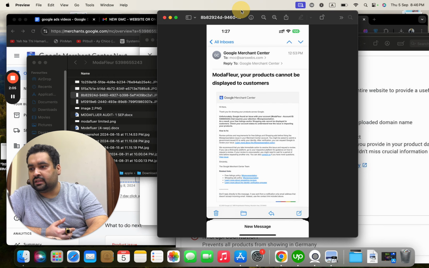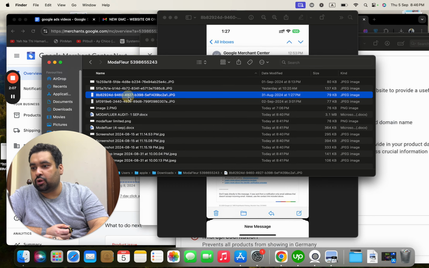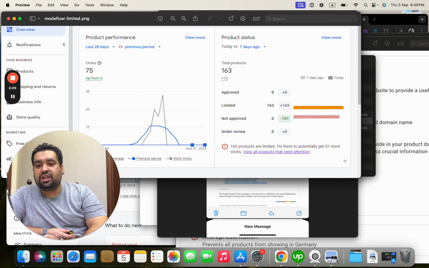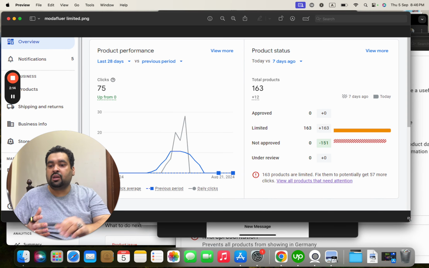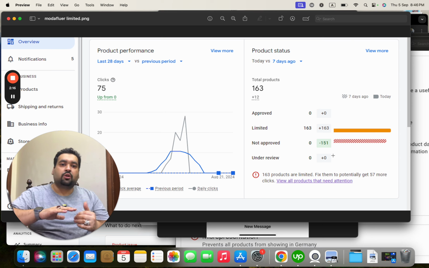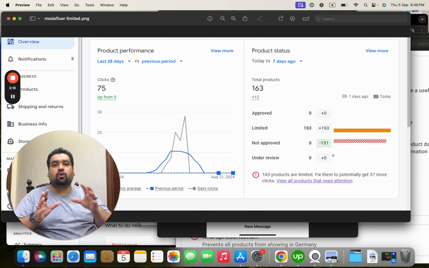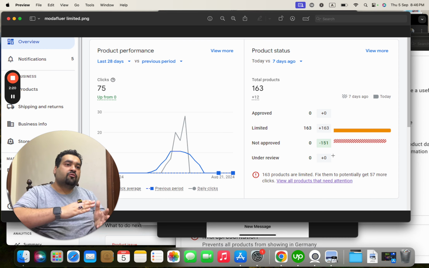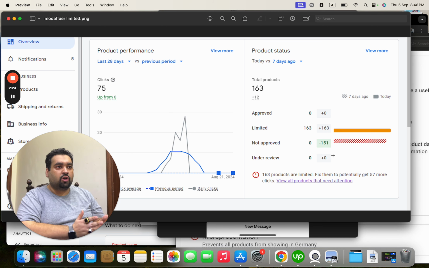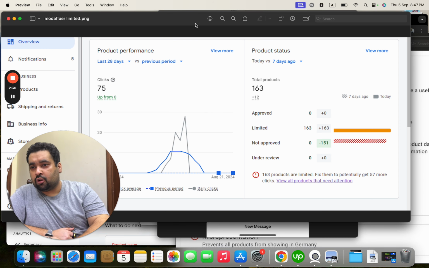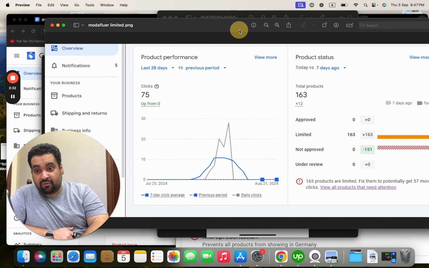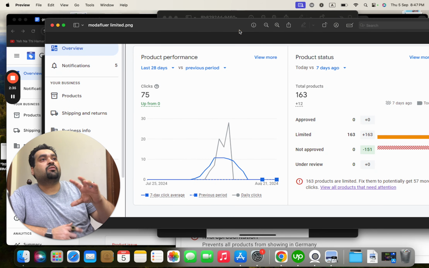Another thing when we were doing this, we initially got it into limited. Now when your products are not being approved, it's shown over here, and then when it went into limited, we thought the account is going to be approved, because from limited it goes to approval, and from approval it goes to limited, and from limited it goes to not approved. Same is the procedure vice versa when we are going to restore the account. So you can see over here that this was an issue. Now when it went to not limited, we were happy like it's going to be restored.